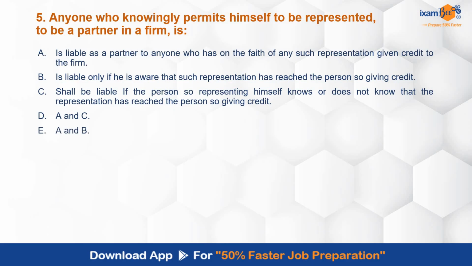A and B. So anyone who knowingly permits himself to be represented to be a partner in a firm, what is the correct answer over here? Is answer D correct? That means A and C, both of them, are correct. That he is liable as a partner to anyone who has on the faith of any such representation given credit to the firm, and he shall be liable if the person so representing himself knows or does not know that the representation has reached the person giving credit.